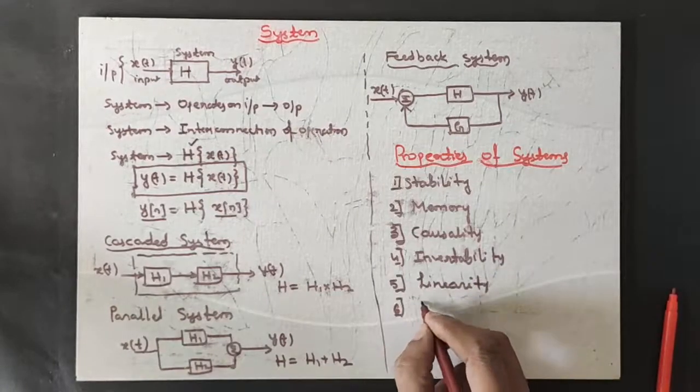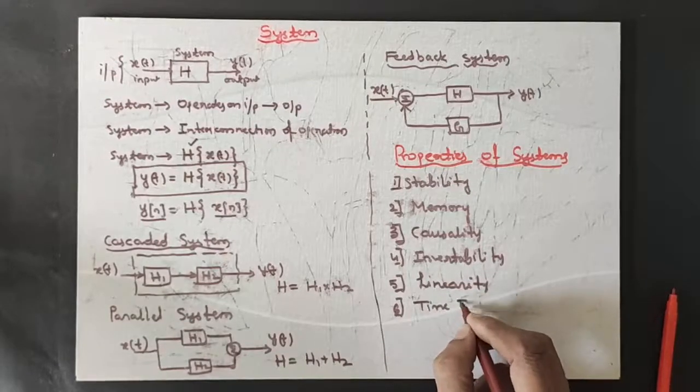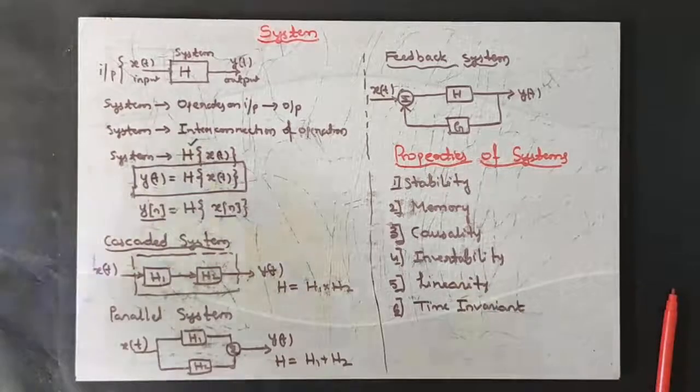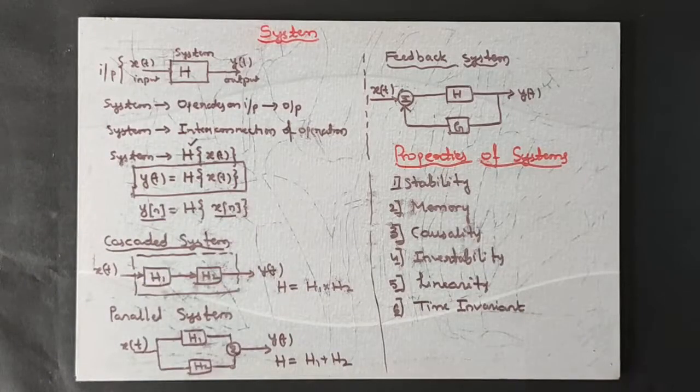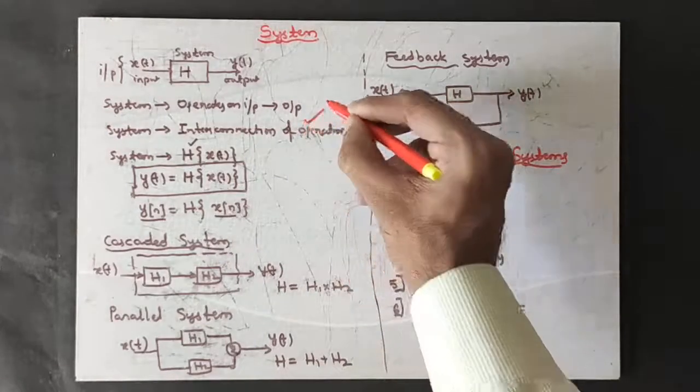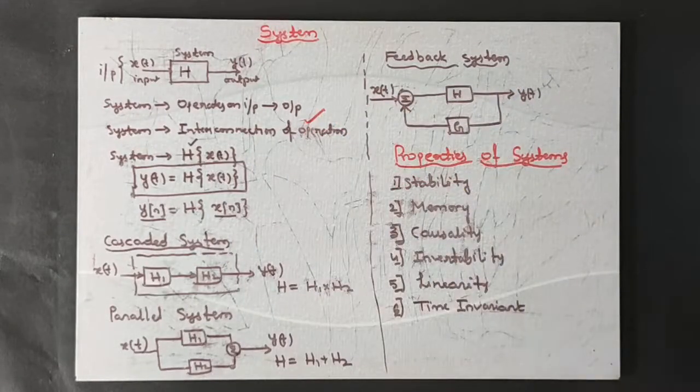Sixth is time invariance or time invariant property. These are different properties of a system. Let me just recap what you mean by system. System is an entity which operates on input and produces the output y of t. That's all. And you can think of a system as an interconnection of operations.